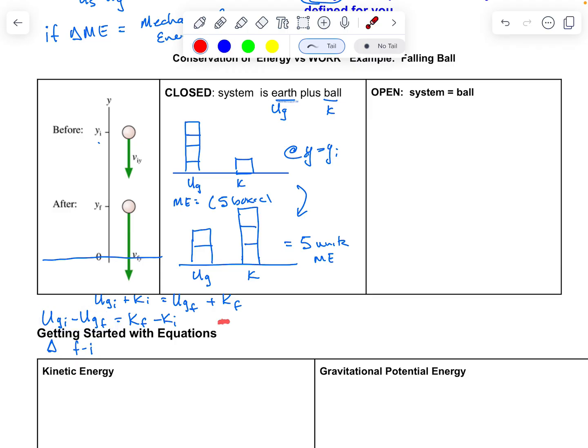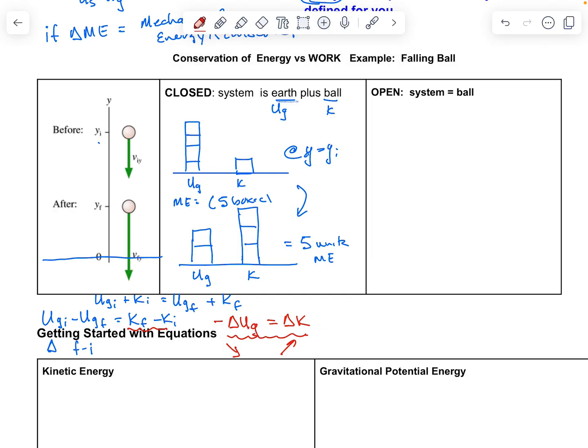So, negative change in gravitational potential energy. And then over here, I see final minus initial. That's going to be equal to the change in kinetic energy. So this is a really important relationship that basically says, however much gravitational potential energy I lose or gain is going to be equal to the gain or loss of kinetic energy. So if this side goes down, that side's going to go up, and the mechanical energy gets conserved. So that's looking at a closed system with conservation of mechanical energy.